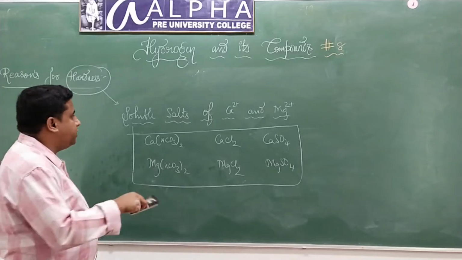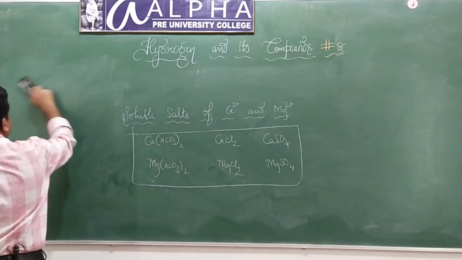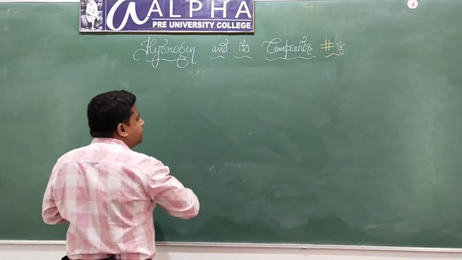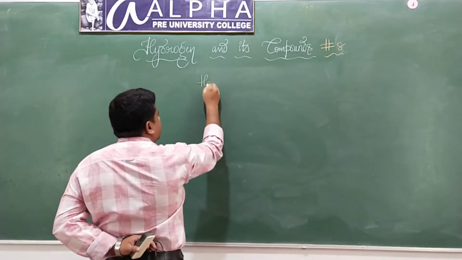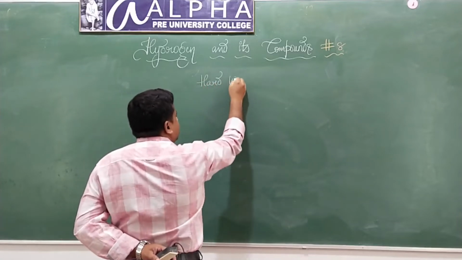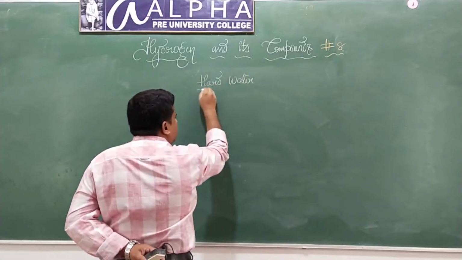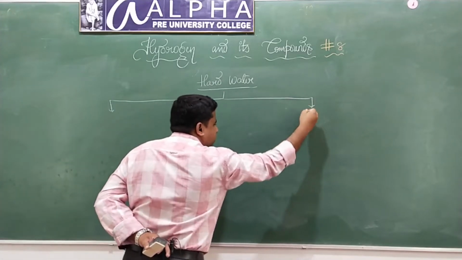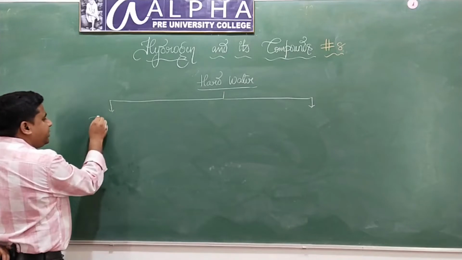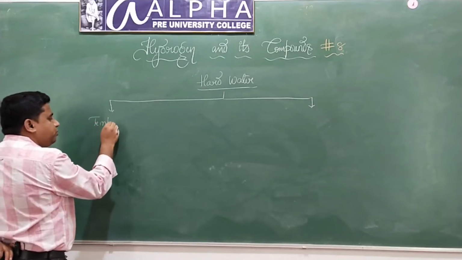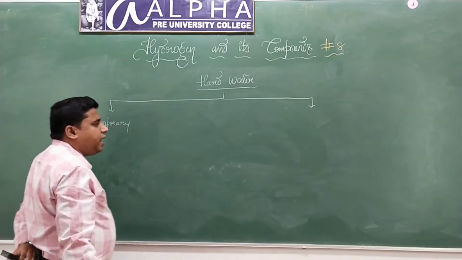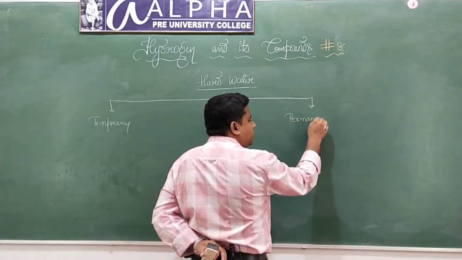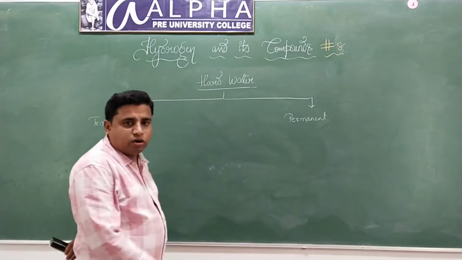Well, hard water is of two types. What are those two types of hard water? I hope you know this: temporary hard water and permanent hard water.